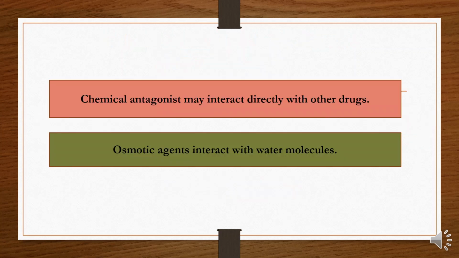Besides that, the chemical antagonists may directly interact with other drugs. Some of the chemical antagonists, other than interacting with the receptor, may directly interact with the other drugs. And osmotic agents interact with water molecules.